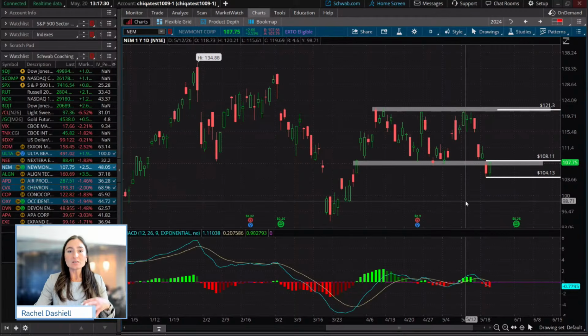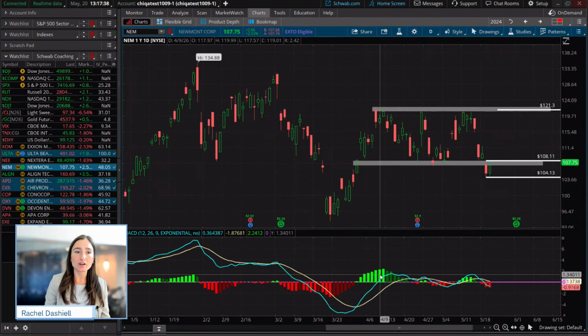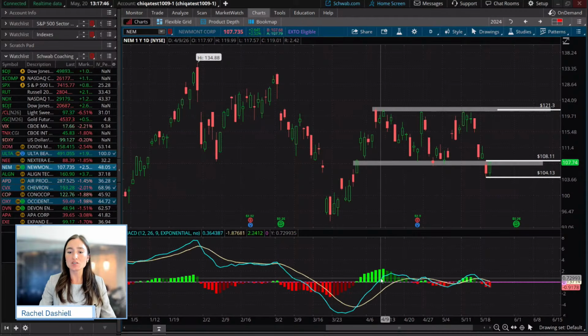So let's set up a trade for a possible reversal. Just saying if this does move in our direction, what could this possible reversal be here? So let's set up a trade. We're going to actually look at a trade in both directions. We're going to take a bullish trade and a bearish trade, but we're going to start with the bullish side first.